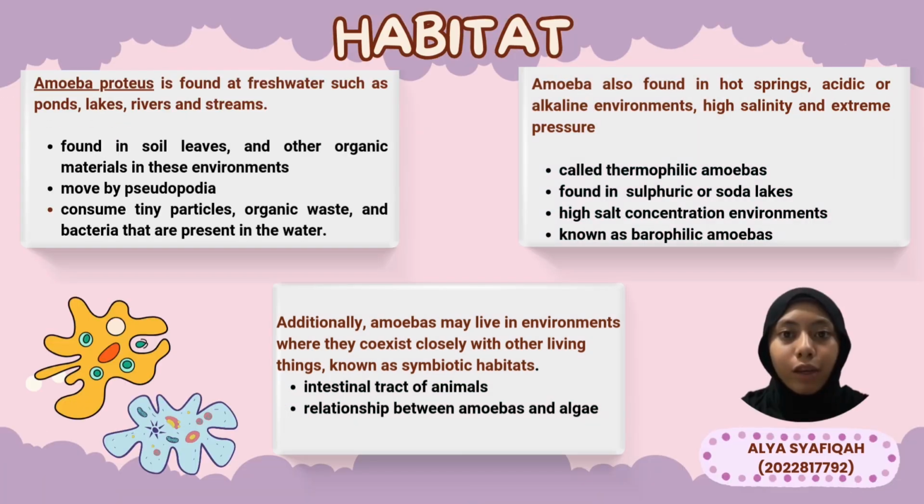Next is the habitat of amoeba. Amoebas are tiny single-cell organisms that can be found in freshwater environments like ponds, lakes, rivers, and streams. They are found in soil, leaves, and other organic materials. They live in the water and consume tiny particles and bacteria such as algae and decaying plants.